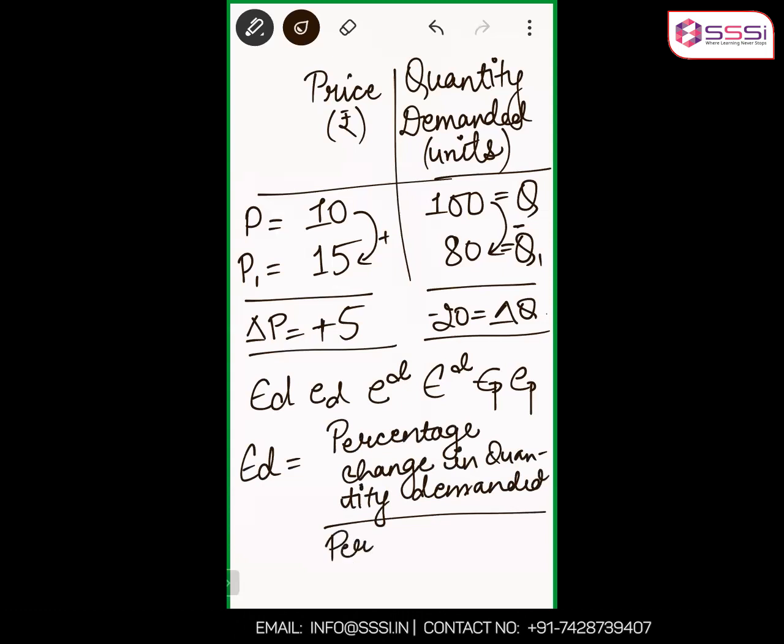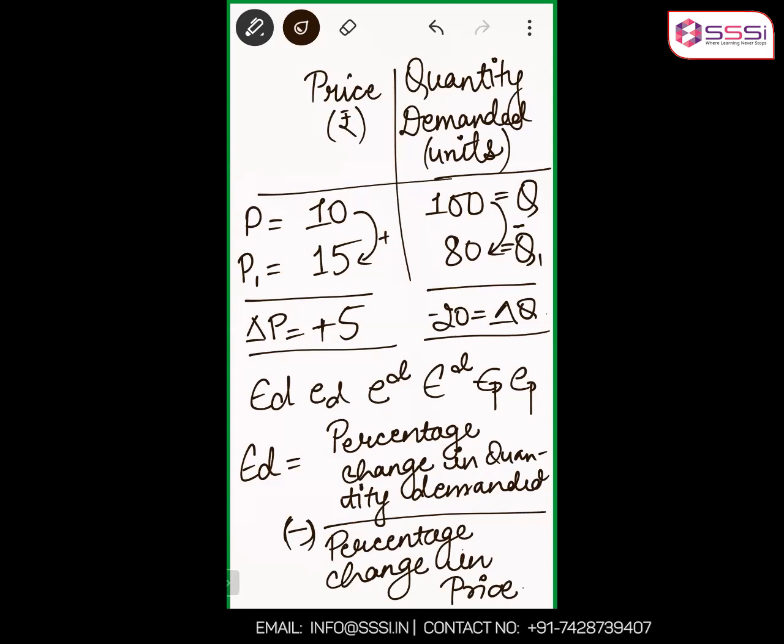This is the percentage formula right now which we're doing, with a negative sign. Why a negative sign? Because if either the numerator or the denominator is positive, the other will always be negative. So the fraction value will always come out to be a negative value. So ED will be percentage change in quantity demanded by percentage change in price with a negative symbol.